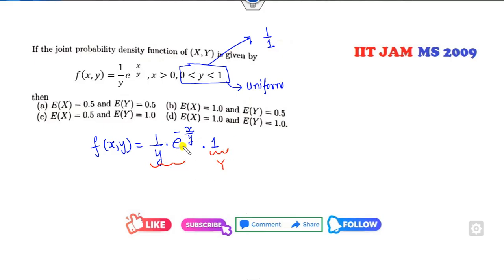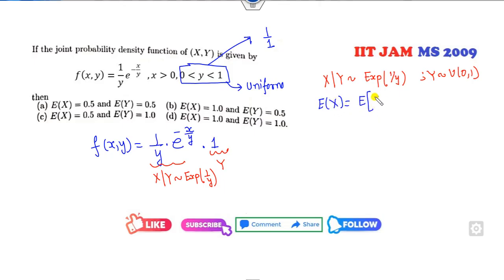What is that? This is the exponential distribution with a parameter, so I can say this is my x condition y, which follows exponential distribution with the parameter 1 over y. Fine. Then now I can write here, expected value of this follows the exponential distribution with the parameter here, and y follows the uniform distribution over 0 1. So how can you find the expected value of x? Expected value of x condition y.